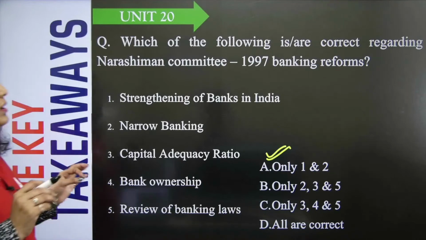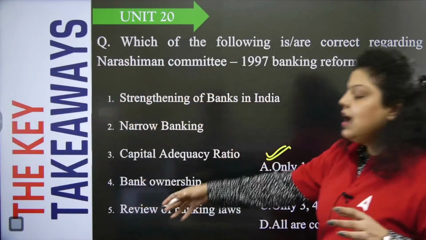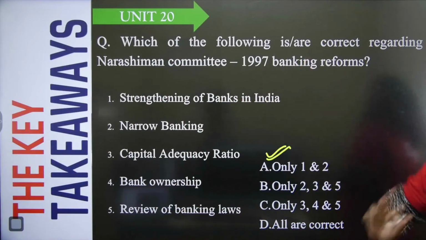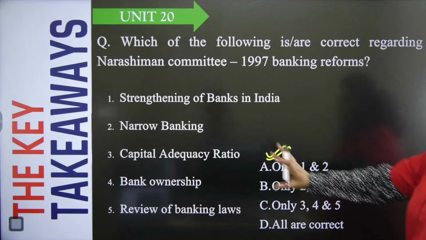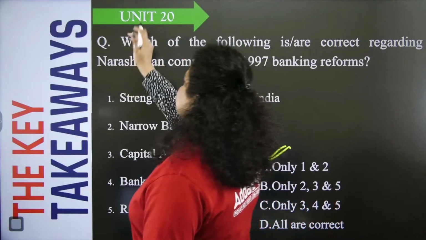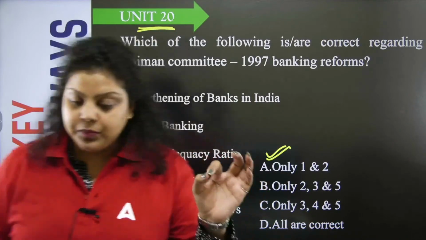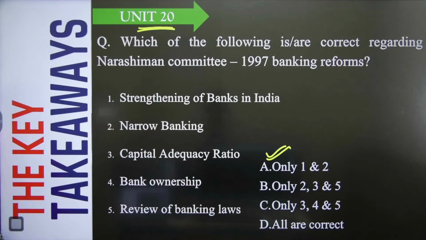So now you have to let me know which of these statements are part of the recommendation given by Narsimhan Committee in 1997. That's Narsimhan Committee 2. And this particular Narsimhan Committee chapter belongs to unit 20 of Indian financial system. Okay, so now let me know which of the following is the part.